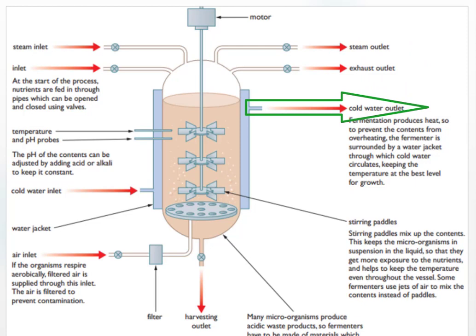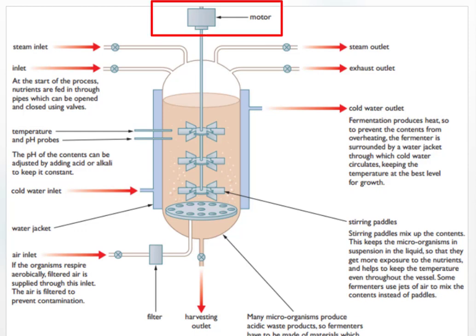This exhaust outlet is where exhausted gaseous wastes of the fermentation escape or move out. Another part here is the cold water outlet. This cold water outlet is the passage where cold water moves out from the jacket when the temperature of the fermenter gets low, to keep the temperature constant.